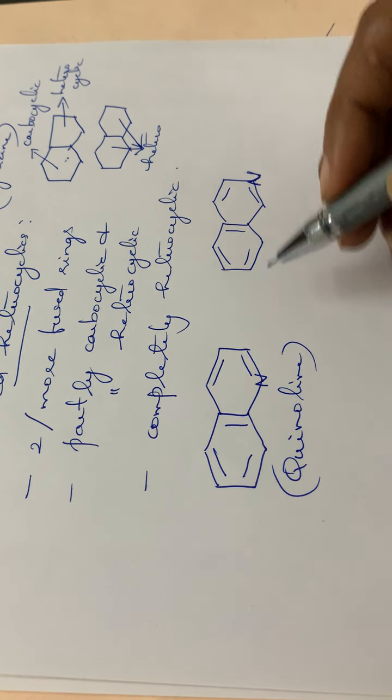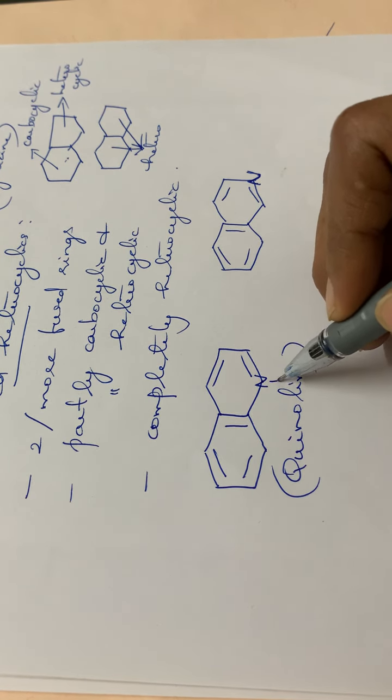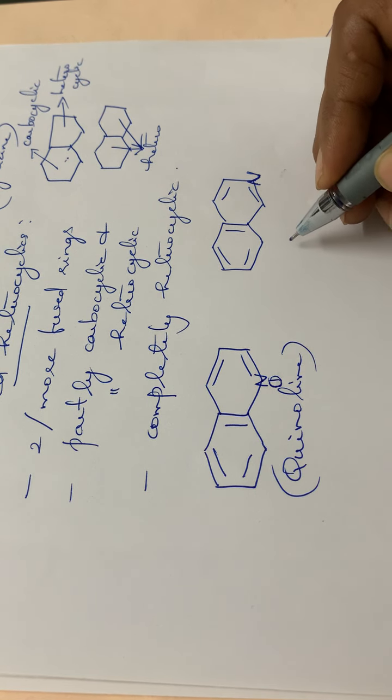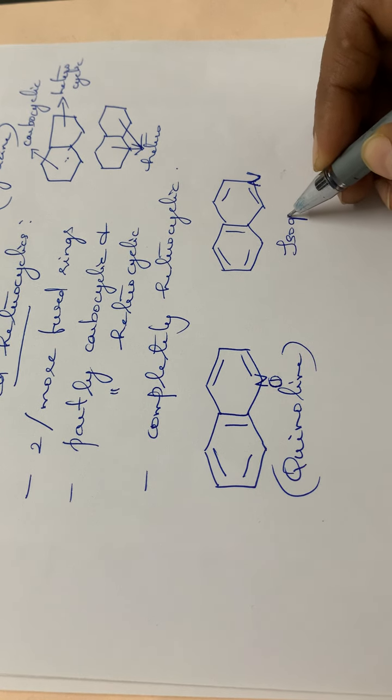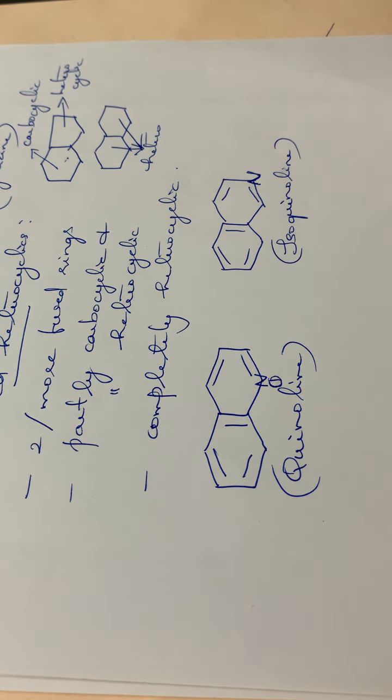The compound is almost similar, isn't it? But the position of the nitrogen atom is changed. In quinoline the nitrogen is at position 1, but here the nitrogen atom is at position 2. So we say that it is isoquinoline. Both these compounds are important. You have to study this in detail.